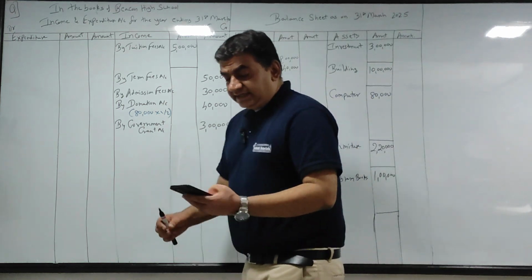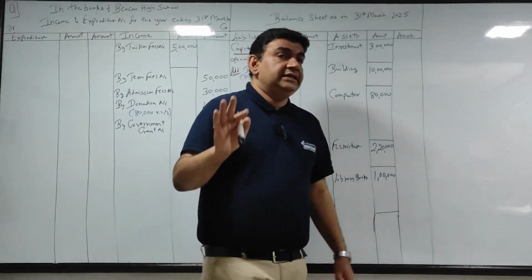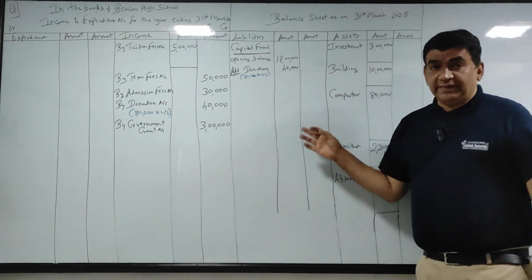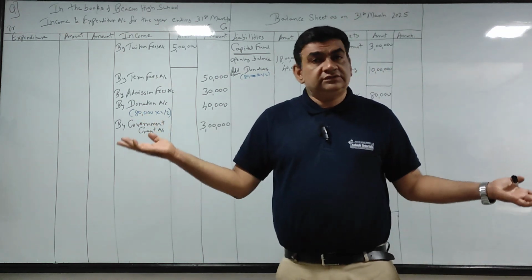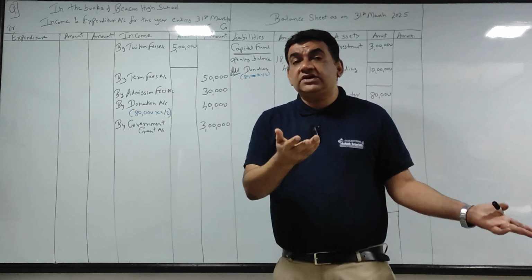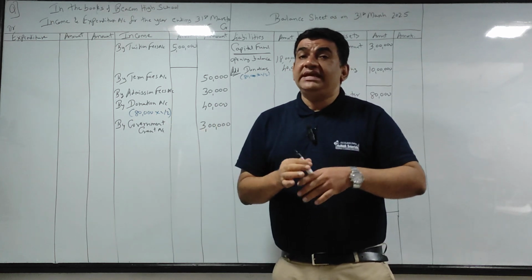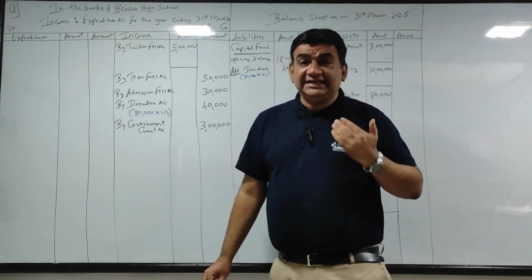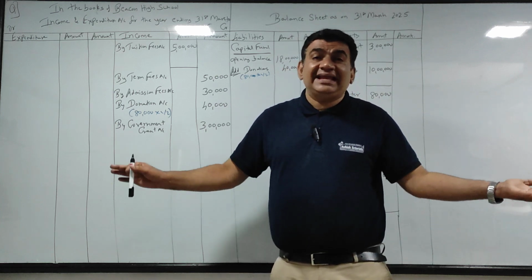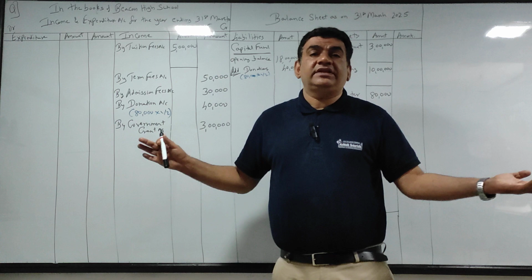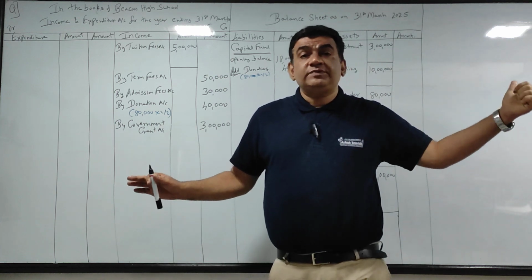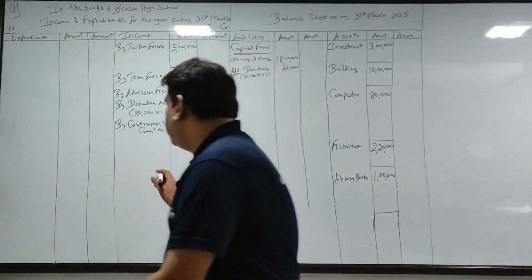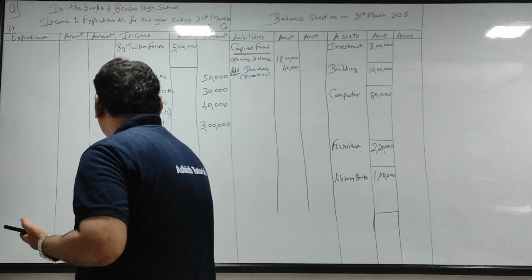Next, interest received 40,000. You have made an investment. Now when you make an investment, we have discussed earlier also, the adjustment in final accounts. The main purpose of making an investment is to earn income. So I will get income, that is my interest income. And any type of incomes, you all know very well, in final accounts we used to credit P&L. Here we will credit income and expenditure. So come to the credit side of income and expenditure.